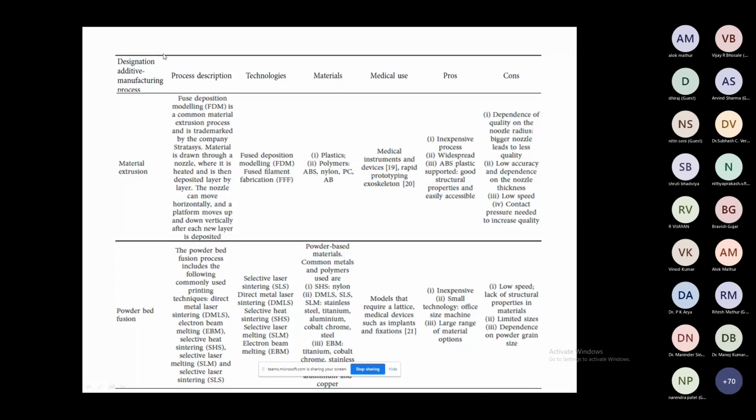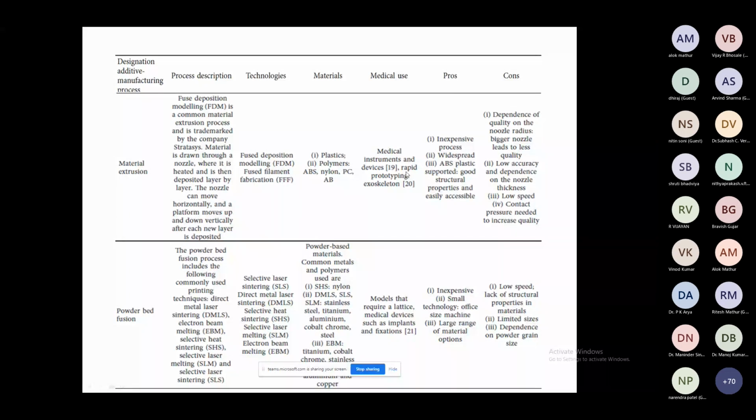Process description: fused deposition modeling is a common material extrusion process and is trademarked by the company Stratasys. Material is drawn through a nozzle where it is heated and then deposited layer by layer. The nozzle can move horizontally and a platform moves up and down vertically after each new layer is deposited. The technologies we can use are fused deposition modeling and fused filament fabrication. Materials: plastics and polymers, ABS, nylon, PC, you can use them. Medical use: medical instruments and devices, rapid prototyping, skeletons.